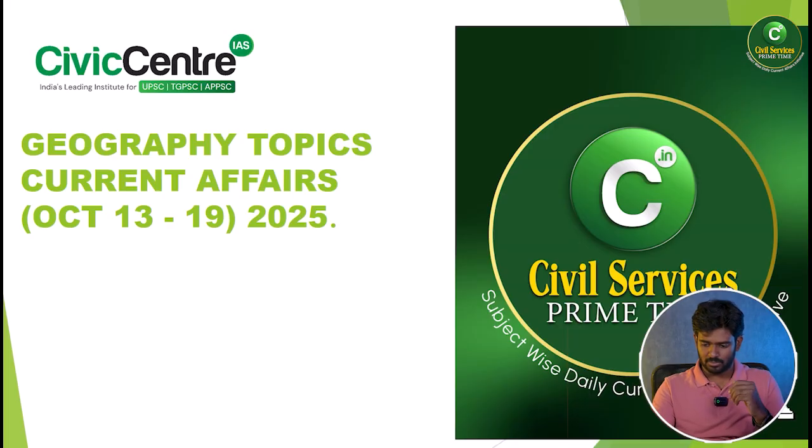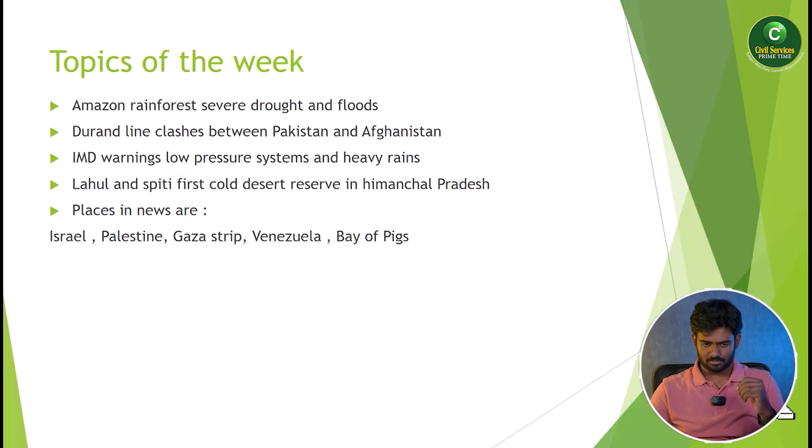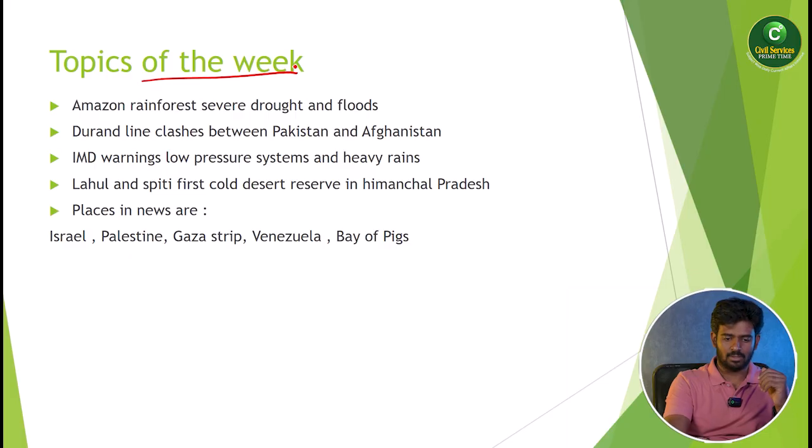Okay, so the next. Today's topics of the week are Amazon rainforest severe droughts and floods. Durand Line, which is in the news between Pakistan and Afghanistan. You know that in this week, a very big war happened between the Pakistan militants and the Afghan Taliban. So Durand Line came into the news now.